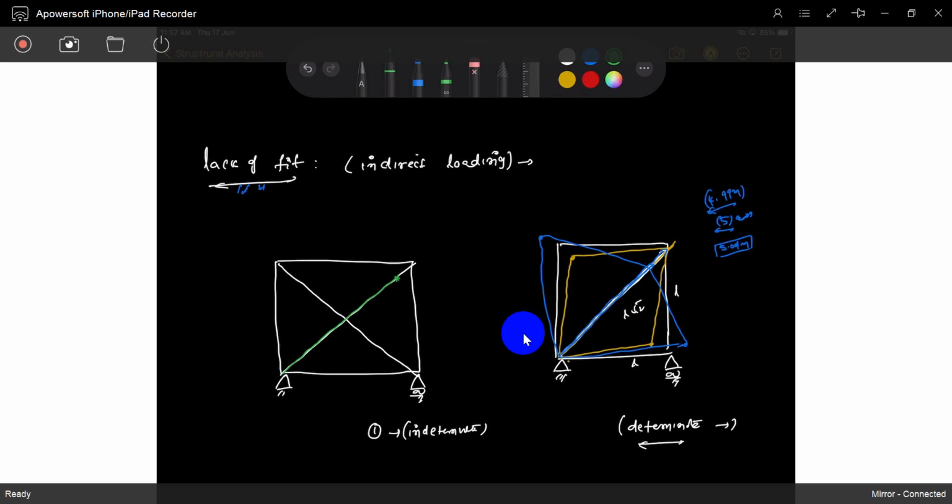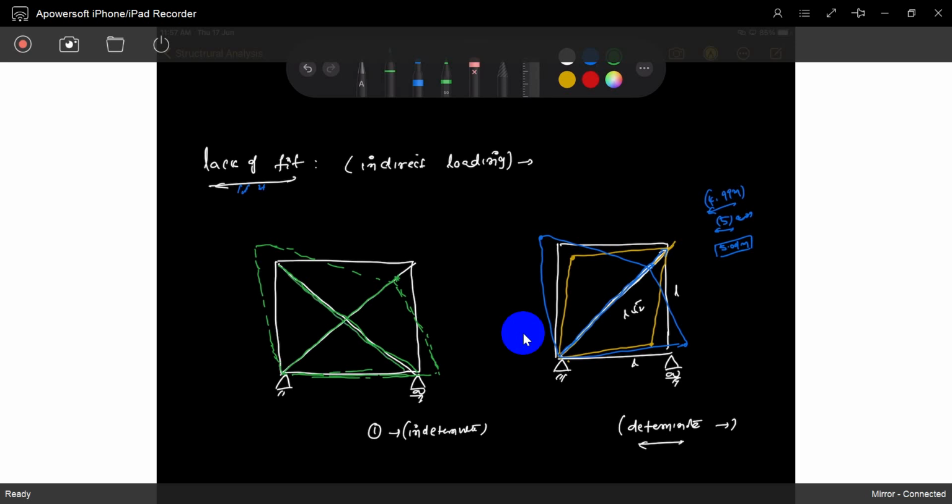So what will happen? It wants to go like this, and then it wants to go like this. But see the difference. Observe this. What will happen in this element? Previously, there was no element in the direction. Now there is an element in the direction. So what will happen? It can't extend.